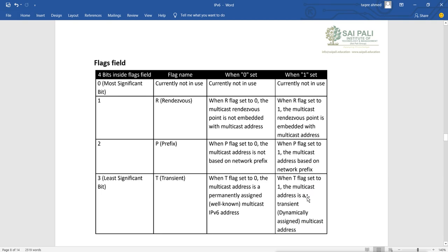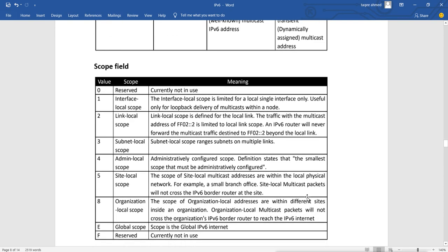Then we have the scope field. Of the 16 bits, the last 4 bits are for the scope field. It defines the scopes. 0 is reserved, for future use. 1 means interface-local scope. It is limited to a single local interface only, useful only for loopback delivery of multicast within a node.